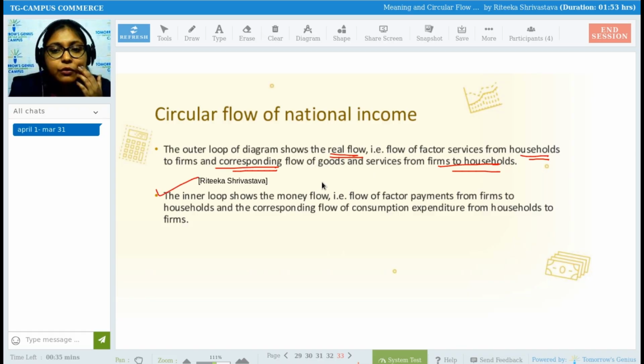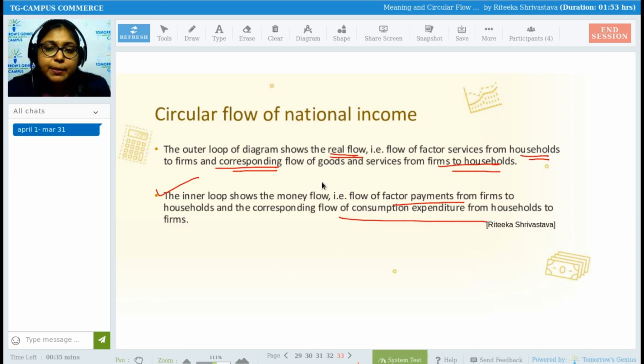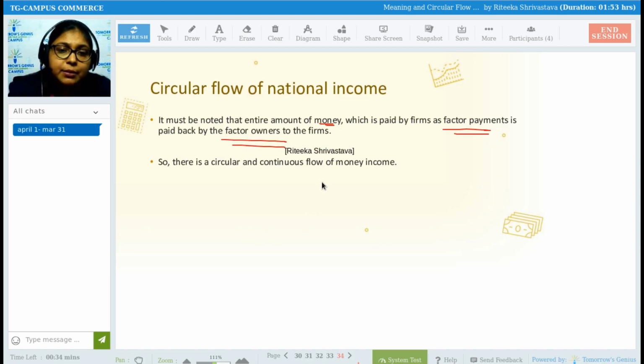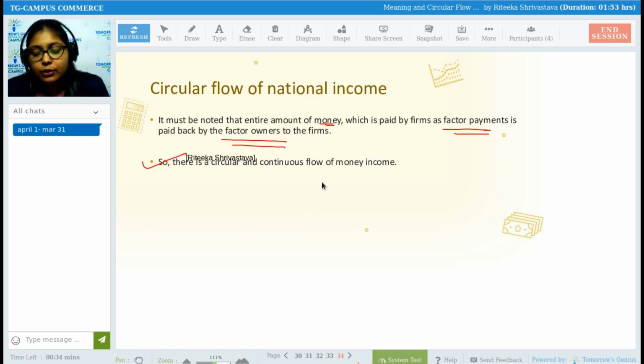And the inner loop shows the money flow, because it depicts the flow of factor payments from firms to household and the corresponding flow of consumption expenditure from household to firms. So if we talk about the inner flow, it talks about the money, the payment related stuff. Since it talks about the money, it will be called money flow. It must be noted that the entire amount of money which is paid by firms as factor payment is paid back by the factor owner to the firm. So there is a circular flow, or a continuous flow, of income.